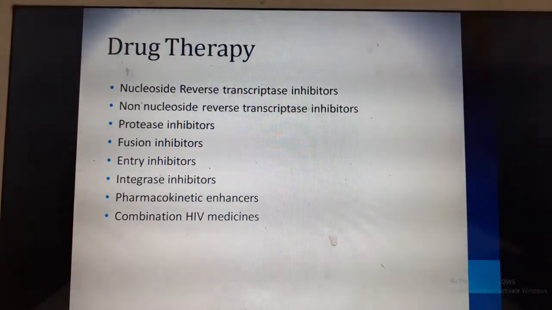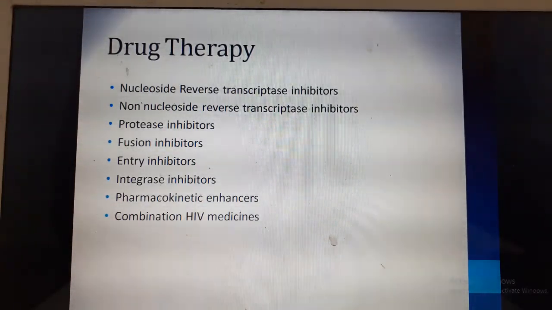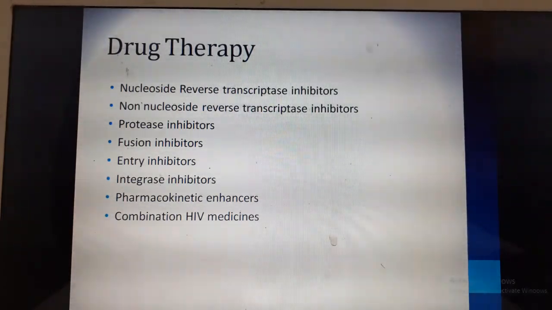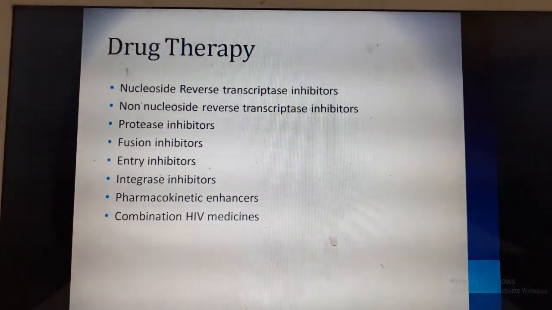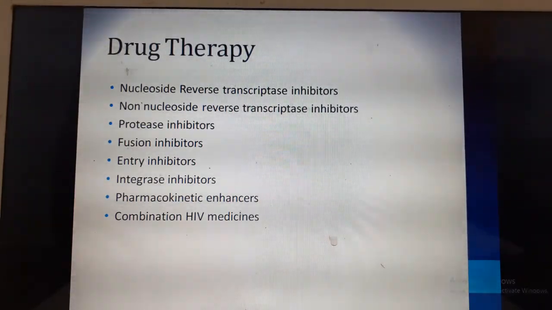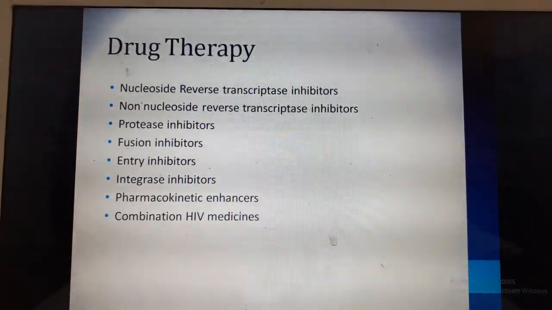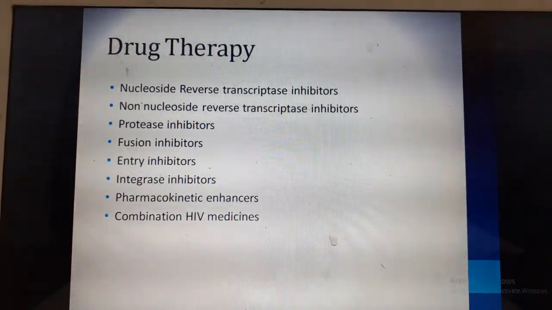How can we prevent HIV? If the mother has HIV, as soon as the baby is born, prophylactically we need to start the child within 48 to 72 hours on nevirapine and zidovudine. These are the two drugs given before 72 hours. Then the child has to be monitored and followed up, because there is something called a window period where the child can be asymptomatic for 10 years and present later with the infection. So the child has to be followed every year.